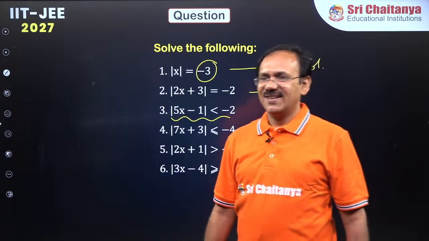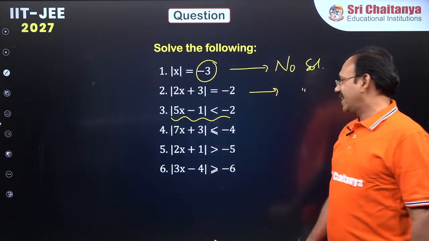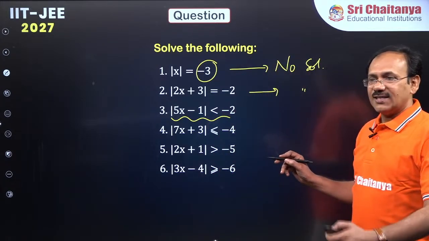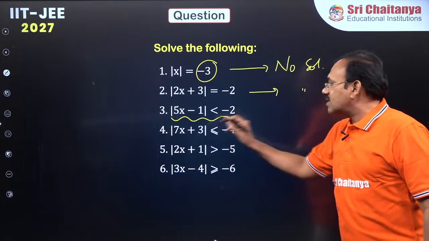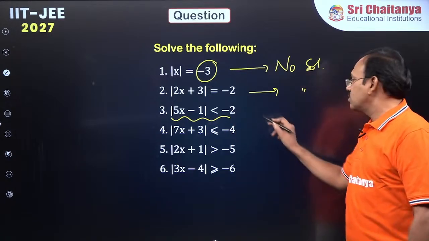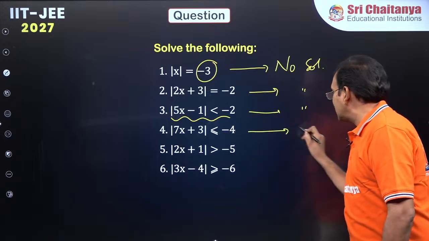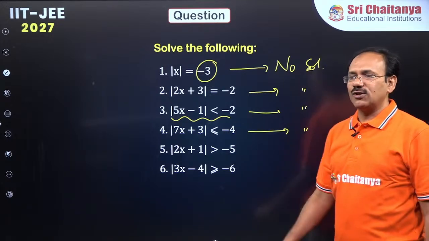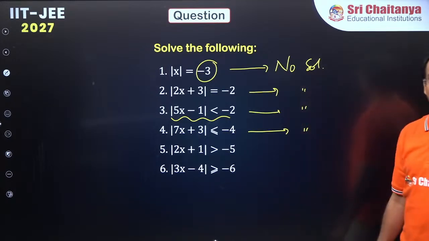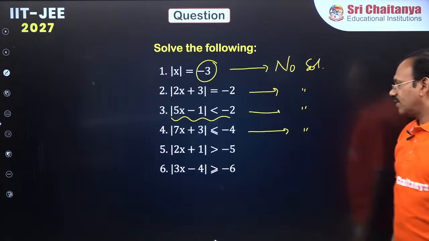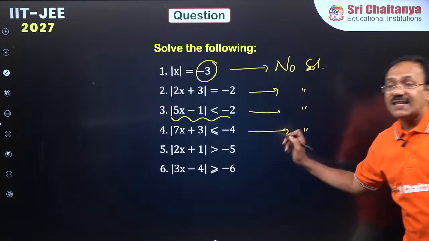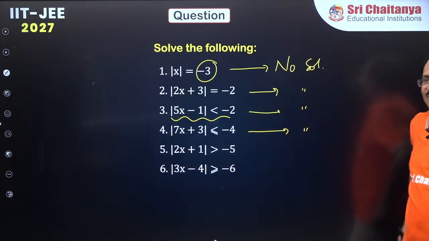Okay, right. So, I understood, dear students. Modulus of something less than minus 2 is impossible, no solution. Less than or equal to minus 4 is also impossible, no solution. Very good. Now, modulus is greater than minus 5.